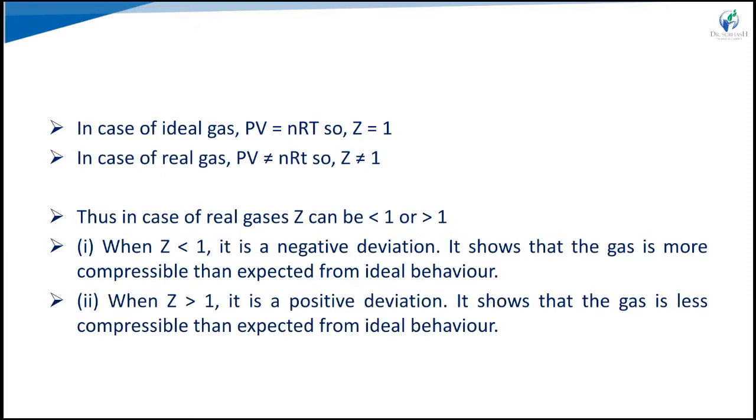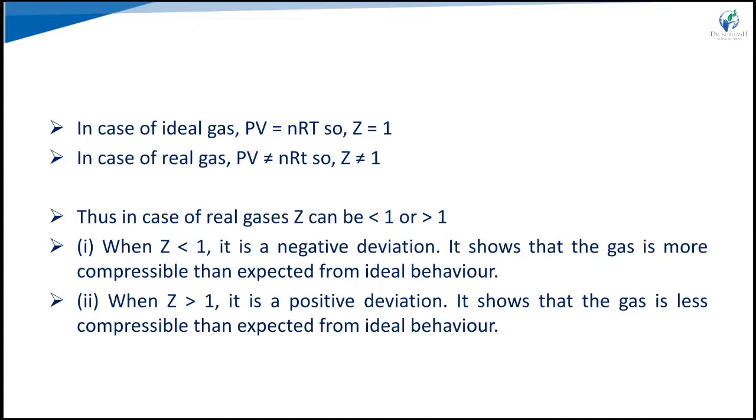The deviation from ideal behavior of real gases is determined by the value of Z, which may be greater than or less than 1. In the case of a real gas, PV does not equal nRT, so Z is not equal to 1. That is the deviation from ideal behavior.